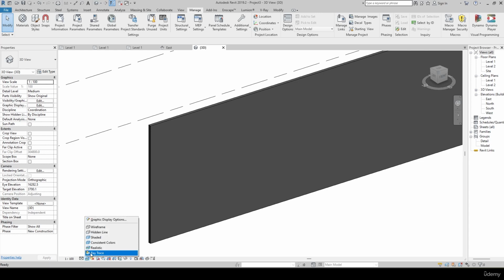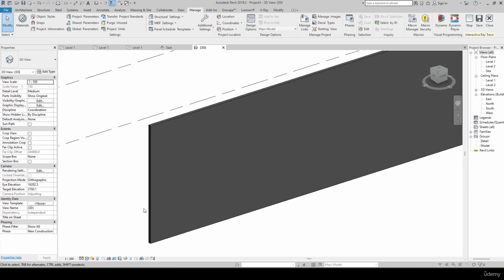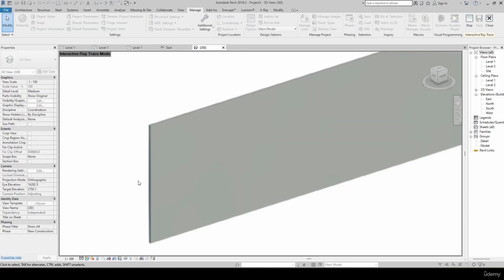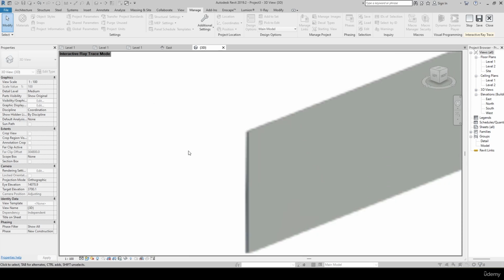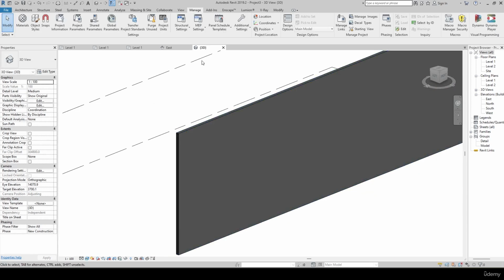Then you finally have the ray tracing. So this ray tracing as of now is not required. This is basically inbuilt. Revit has the inbuilt rendering, that is V-Ray. That is as of now not required. I'll close this. Okay, and then I'm just going for the sun path. The sun path I'll explain in the coming session. Then you have the shadows, then you have the crop view, then you have the temporary.